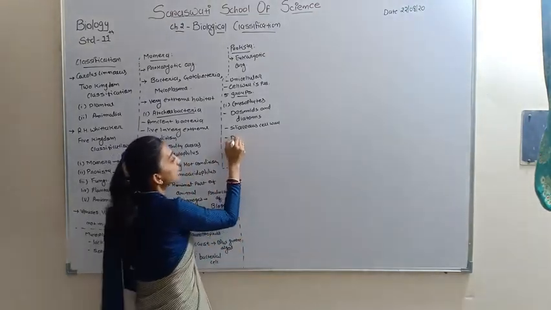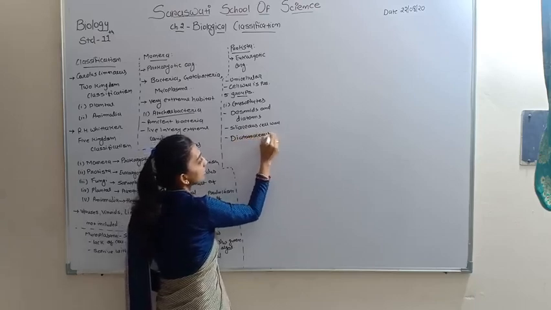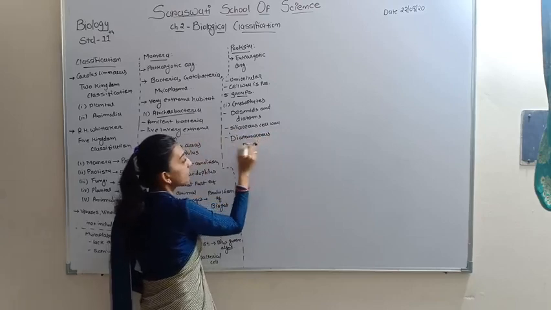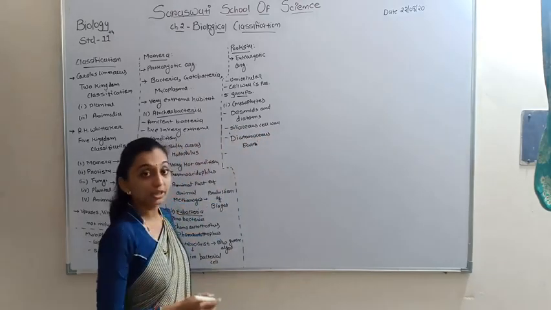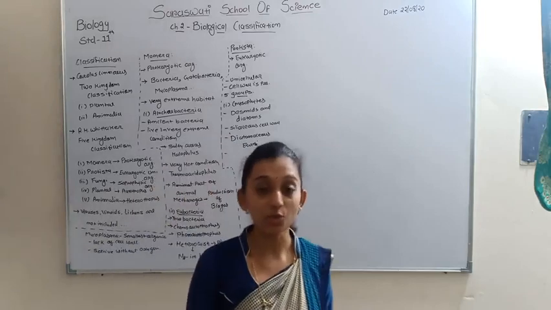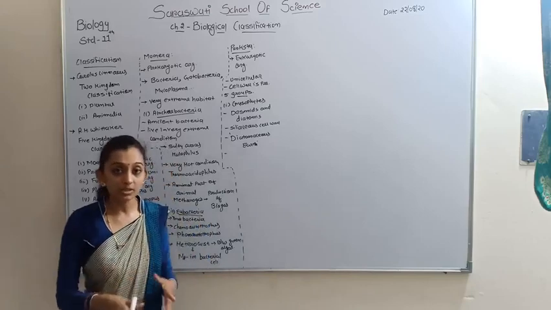So this is known as diatomaceous earth. It is a very useful question in your examination: define the word diatomaceous. So in chrysophytes, the cell wall is made up of silica, and silica is not destroyed.